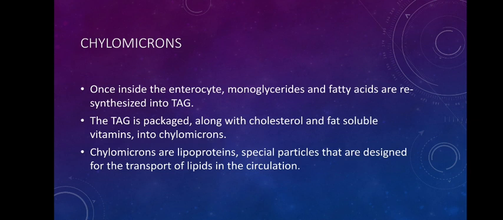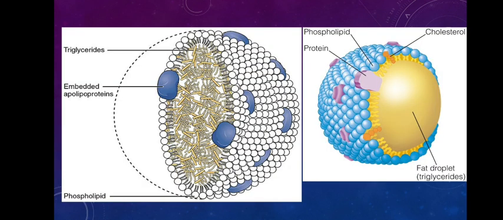Now what are these chylomicrons? These chylomicrons are lipoproteins. They are formed of lipids and proteins. They are special particles, and their main function is to transport the lipids in the circulation. This is a diagrammatic representation of it.